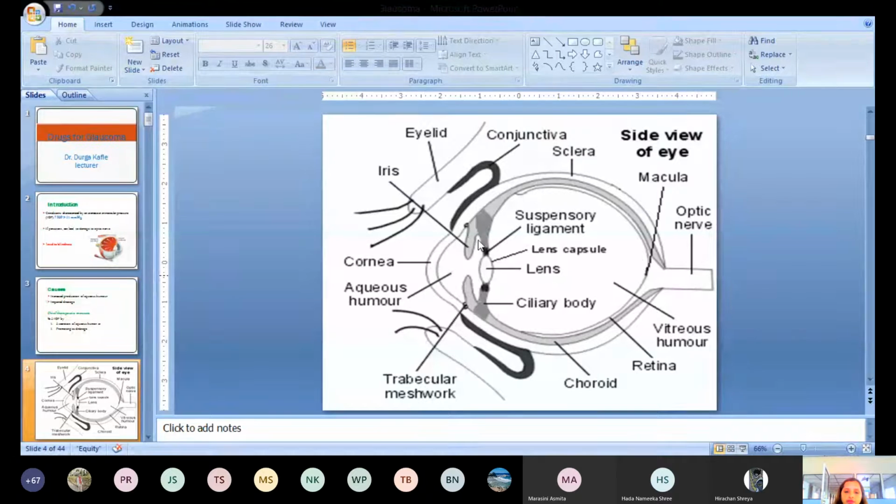We have the iris muscles on both sides of the eye, and we have the lens. The lens is connected to the ciliary body with the suspensory ligament. Can you see here in the dark black color? This is the suspensory ligament attaching the lens to the ciliary body. Here are the iris muscles, the suspensory ligament, and the trabecular meshwork. So this is the structure of the eye. I think all of you know this. Let's see how the aqueous humor is synthesized and drained.